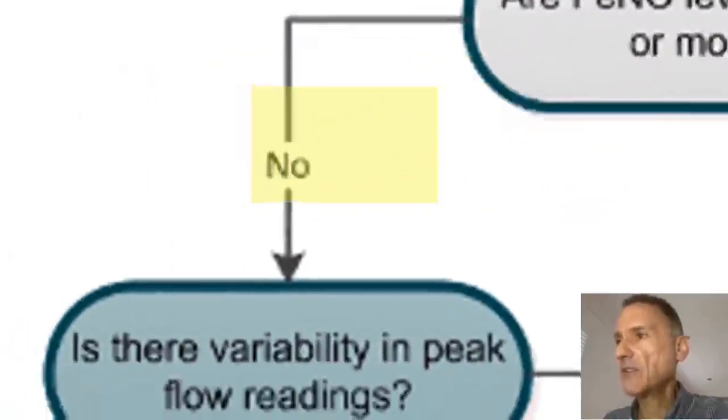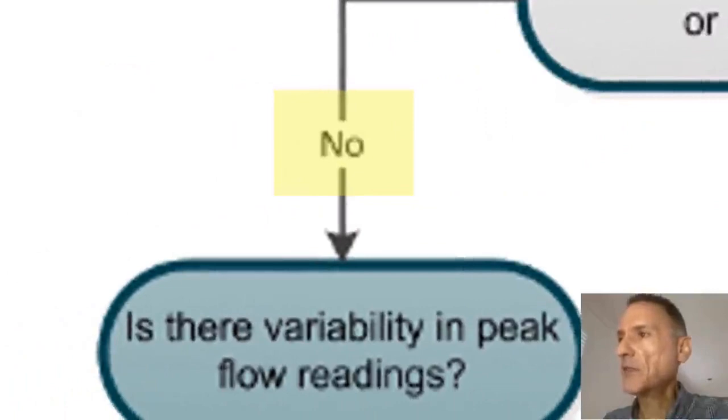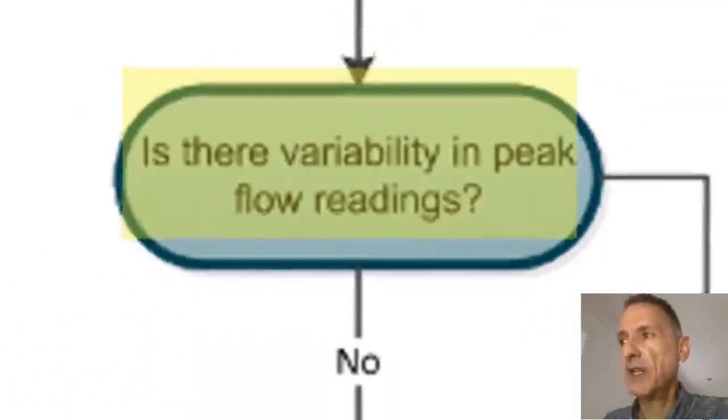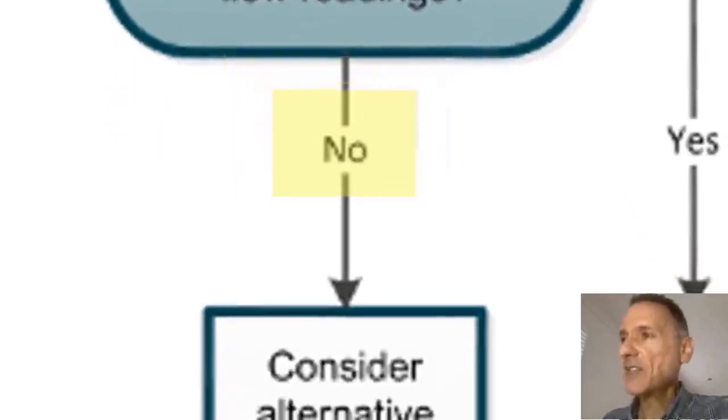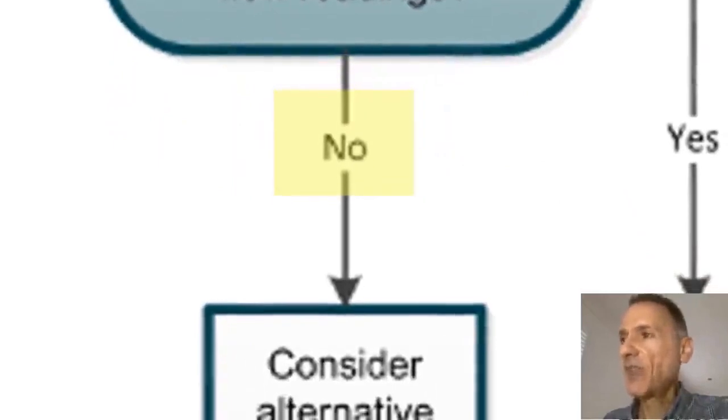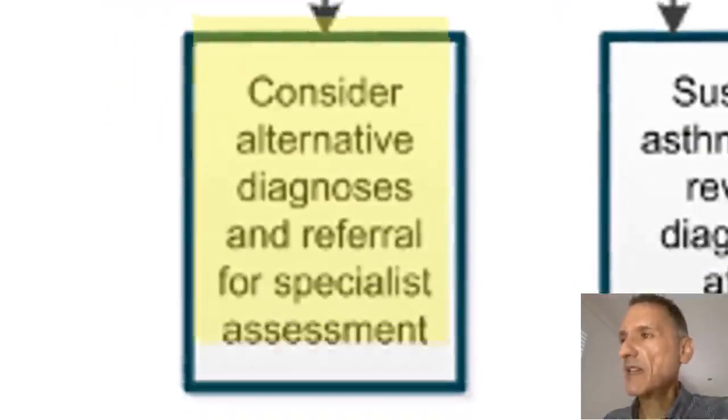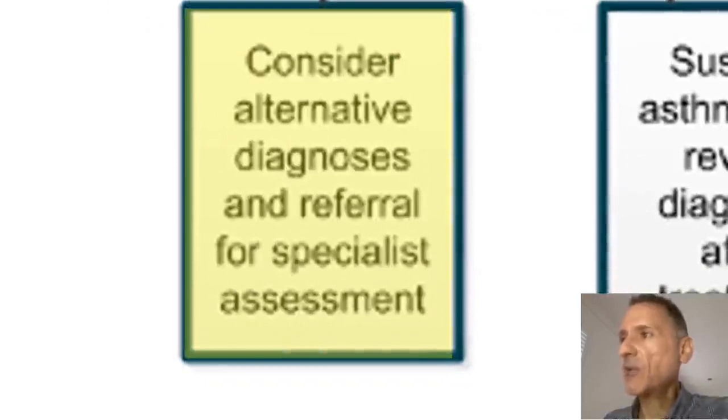And if the answer is no, then the next test to perform is peak flow variability. So we will ask, is there variability in peak flow readings? And then if the answer is again no, then we will say that asthma is unlikely, and we will consider alternative diagnosis and referral for specialist assessment.